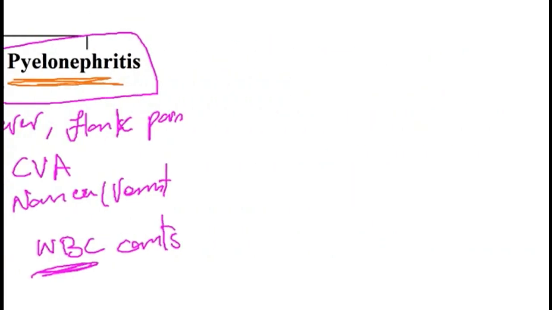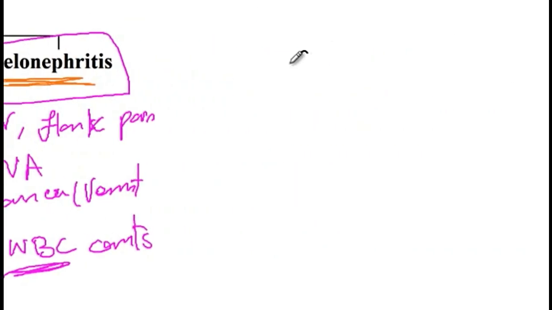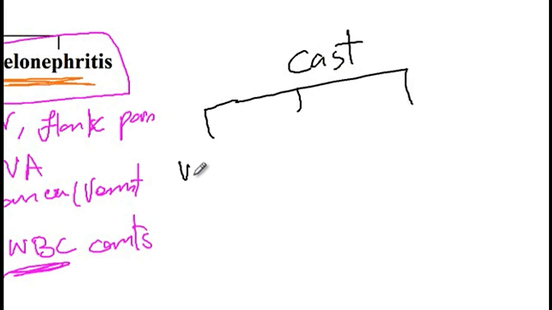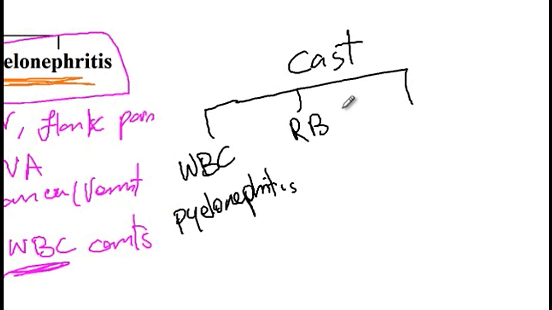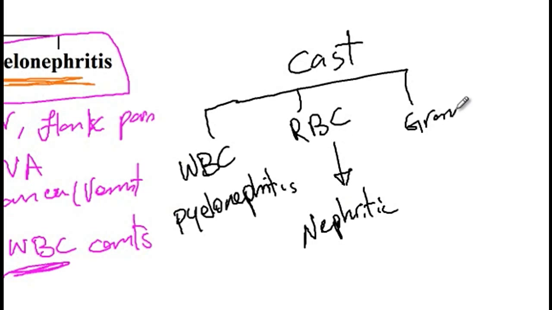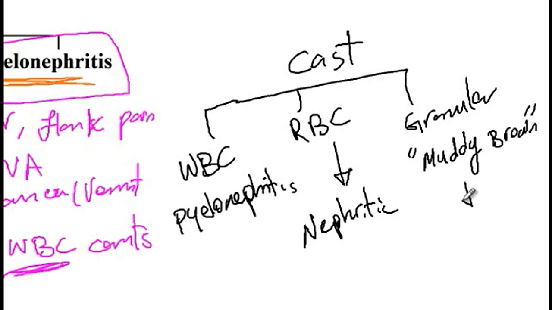So I just want to remind you that we can have different types of casts on urine examination. As I just discussed, white blood cell casts can be seen in patients with pyelonephritis, red blood cell casts in patients that have the nephritic syndrome, and then we can have granular or muddy brown casts in patients that have acute tubular necrosis.